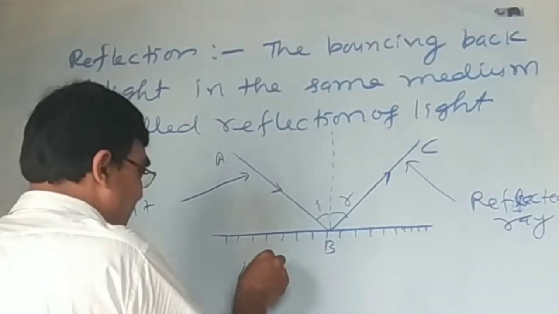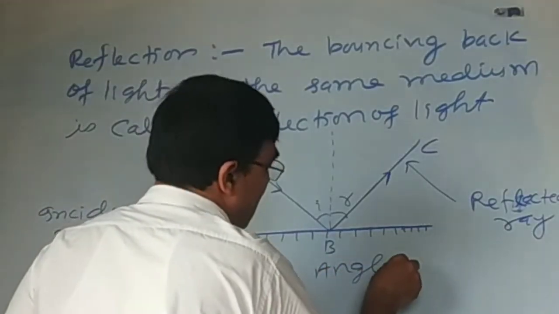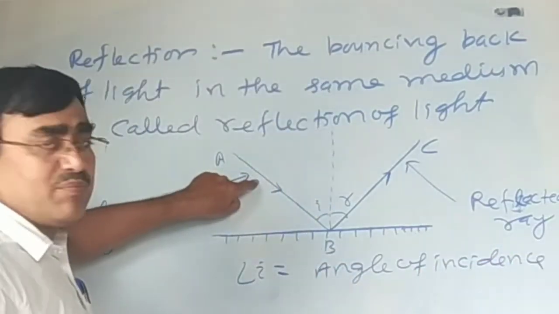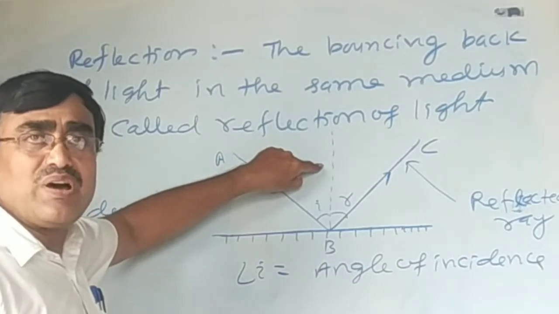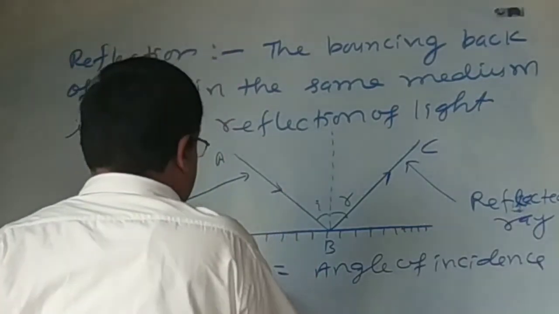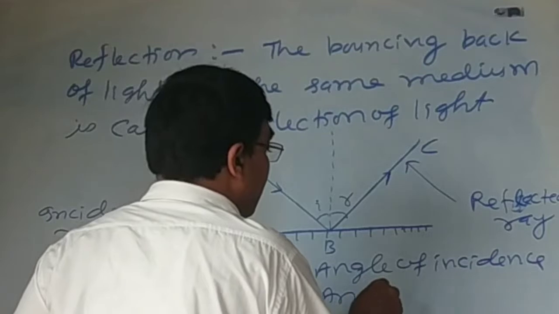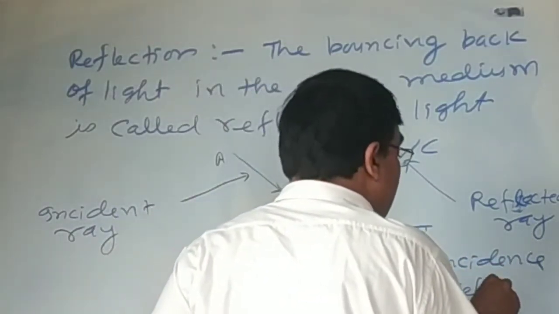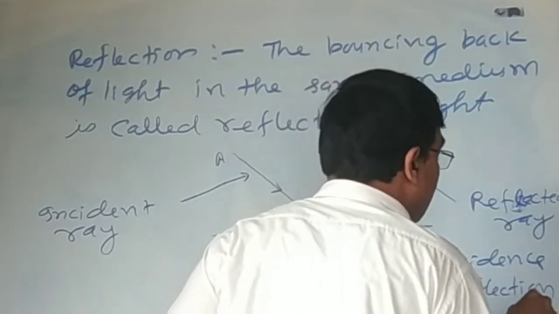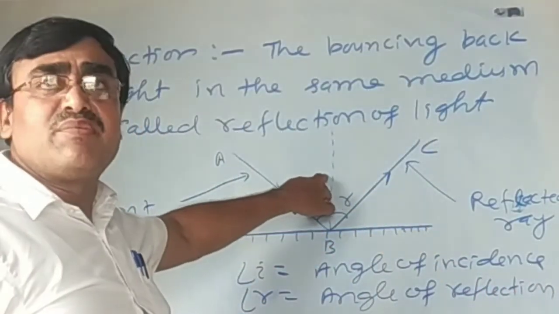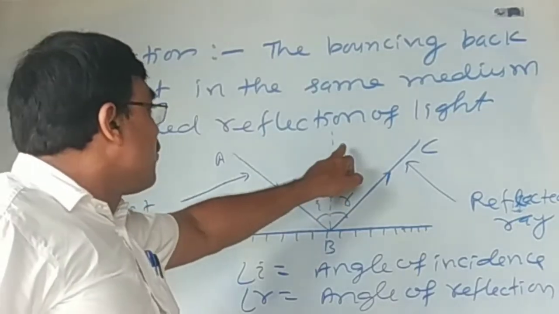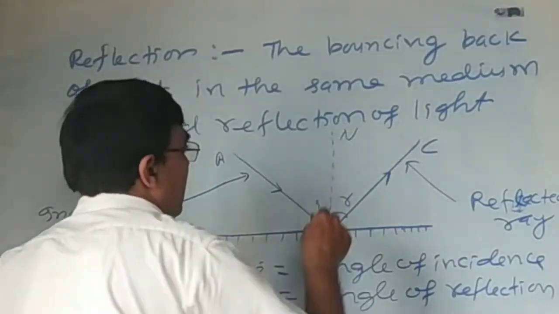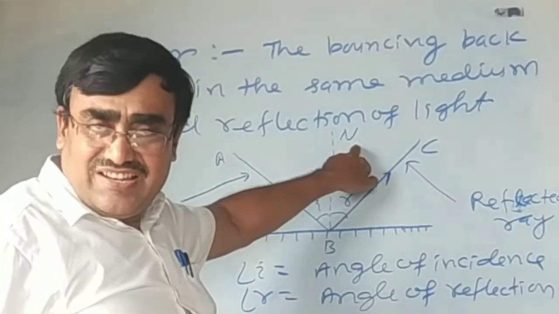Angle I is called the angle of incidence, that means the angle between the incident ray and the normal. Angle R is called the angle of reflection, that means the angle between the normal and the reflected ray. This is the normal, commonly denoted by N.